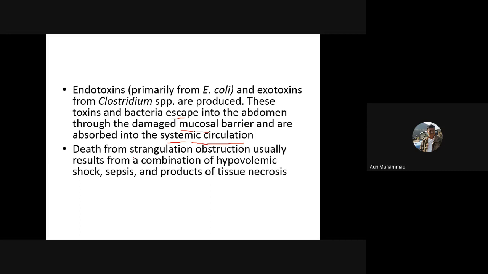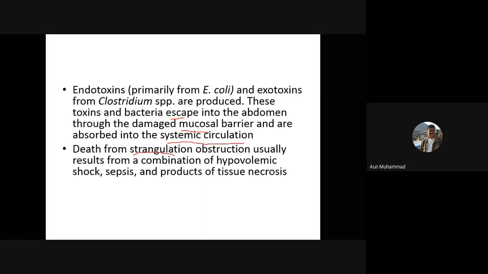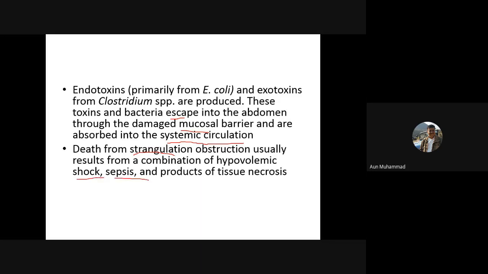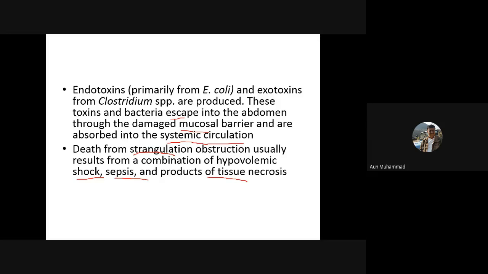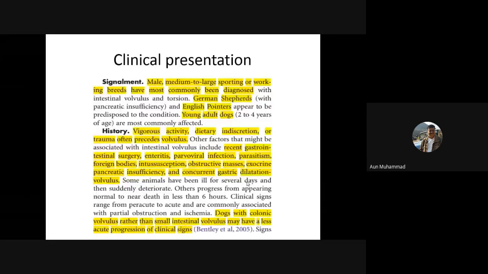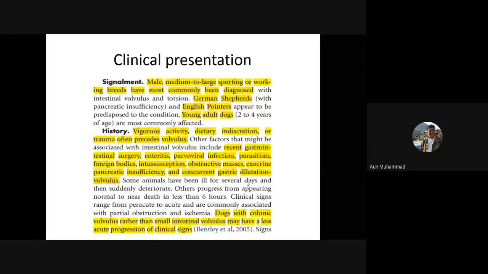And so the death of the patient may take place because of the strangulation due to obstruction, because of the hypovolemic shock, because of the sepsis, and because of the necrosis of the tissues involved. So these are the pathophysiological events which can take place, and if they are not properly tackled at the right time, and if they are not reversed, ultimately they can lead to death of the patient. So this slide shows the clinical presentation of the patient.